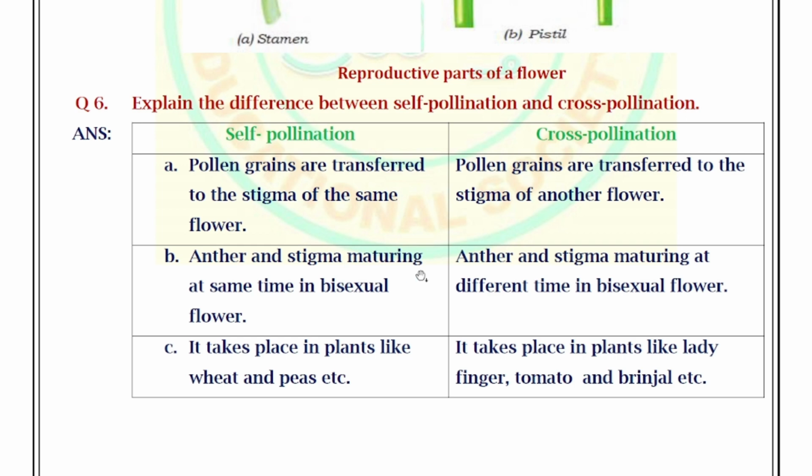Anther and stigma mature at the same time in bisexual flowers. Here, anther and stigma mature at different times in bisexual flowers. It takes place in plants like wheat and peas, etc. It takes place in plants like lady's finger, tomato and brinjal, etc. So these are the differences between self-pollination and cross-pollination.